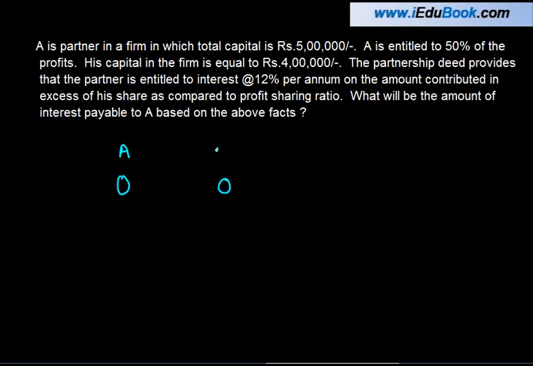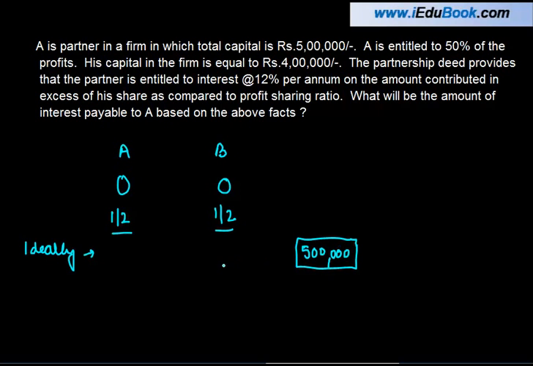and I'll take only two because I just want to keep this simple, A and B, right? A is entitled to 1/2 of the profits and B is also entitled to 1/2 of the profit. Let's say for example, if they are sharing 1/2 and 1/2, ideally I'm saying, not necessarily, ideally, let's say the total capital required is 5 lakh, right?